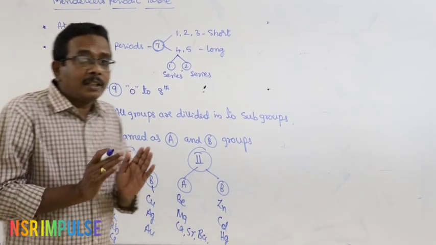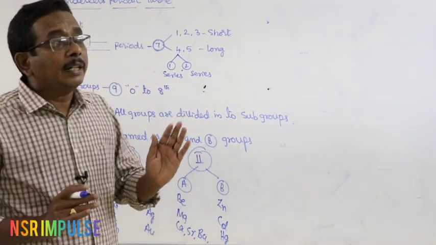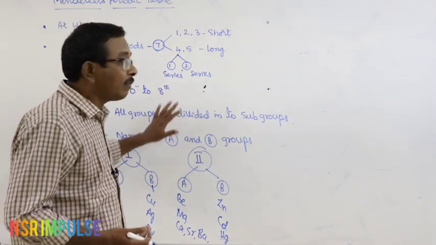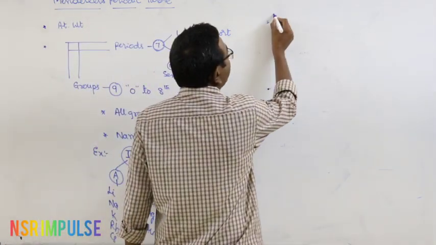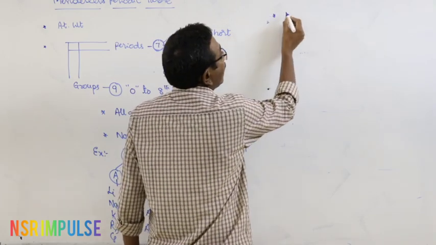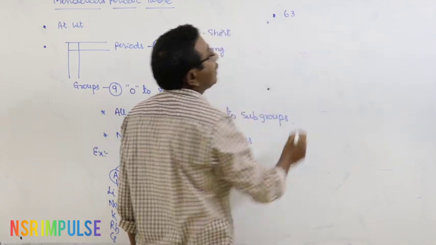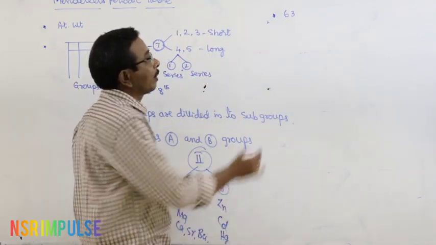But what about the other additional features of long form periodic table? Here the first one. At the time of Mendeleev's periodic table, only 63 elements are available.